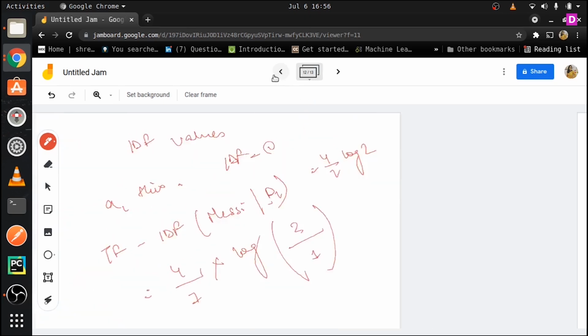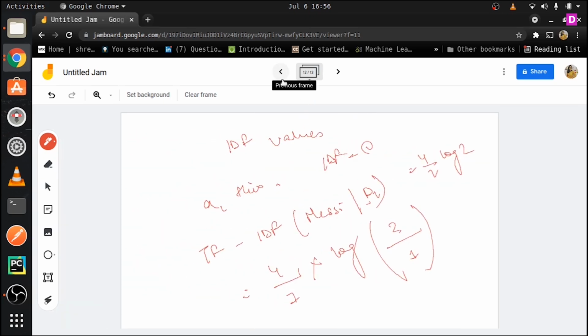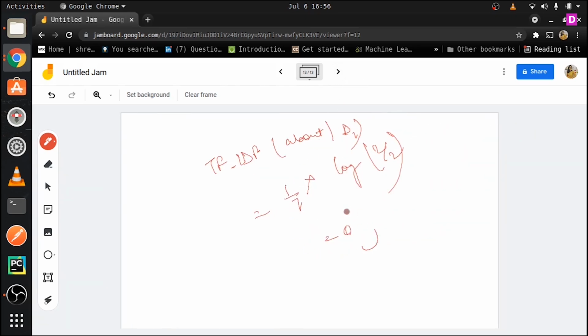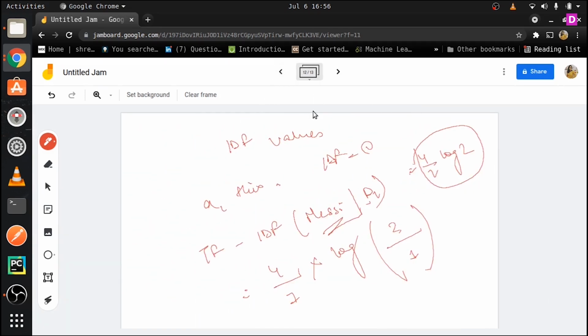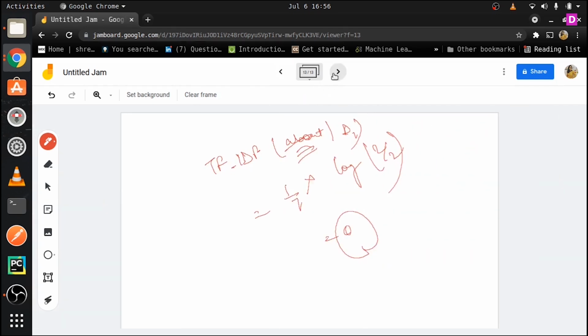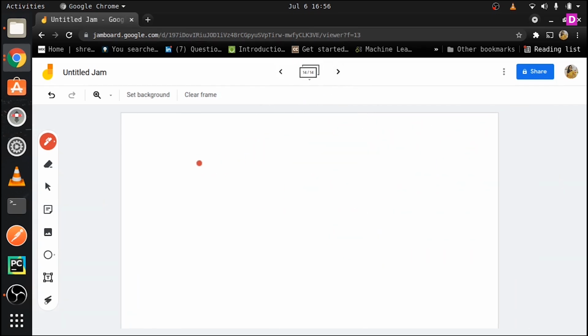So here you can see what this does is basically it gives a higher priority to what? It gives a higher priority to words that are more relevant, because here you see this is not 0, this is 4 by 7 log 2, but here this comes to 0, because we all know, if you think about it intuitively, the word about is way less significant or way less relevant compared to the word Messi, right? So that is why this is used a lot, TF-IDF.